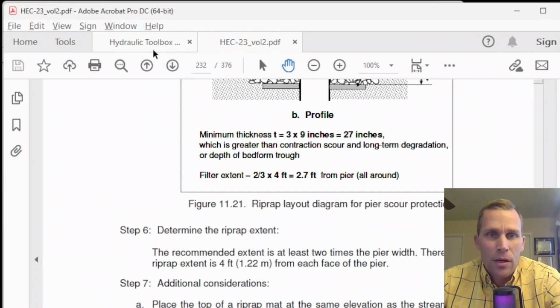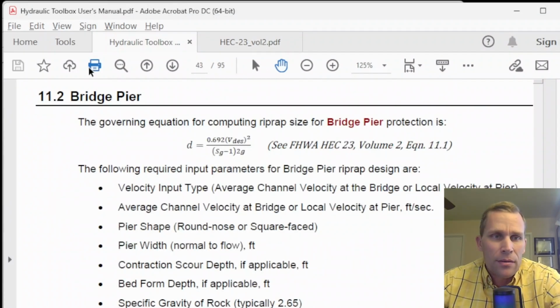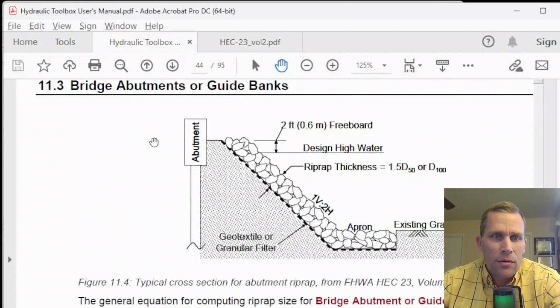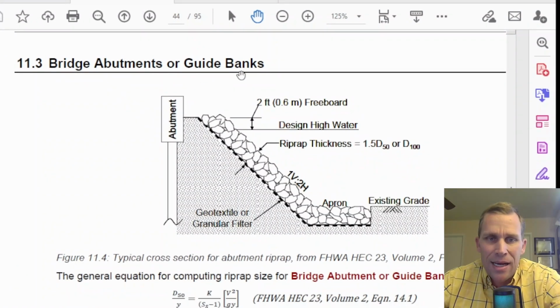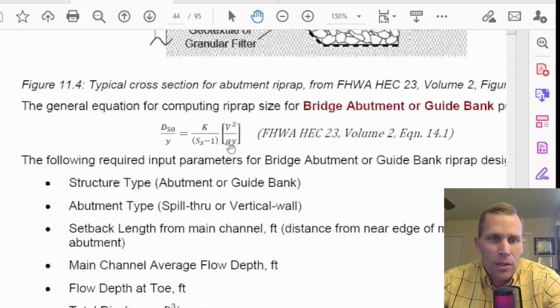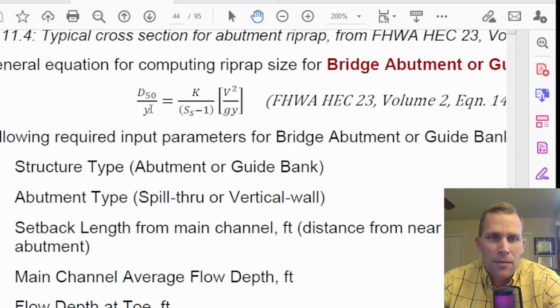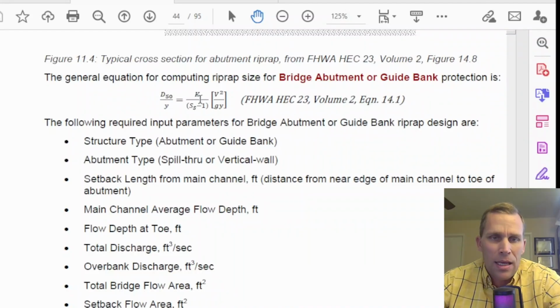Okay, so the second part of this lesson is the abutment and guide bank. Let's go to the user's manual here. Go down to page 44. Here's the bridge abutment or guide banks. Typical cross-section of abutment riprap. And then we have an equation below that. D50 over the depth equals all of this over here to the right side. Again, we don't have the exact parameter definitions in the user's manual.